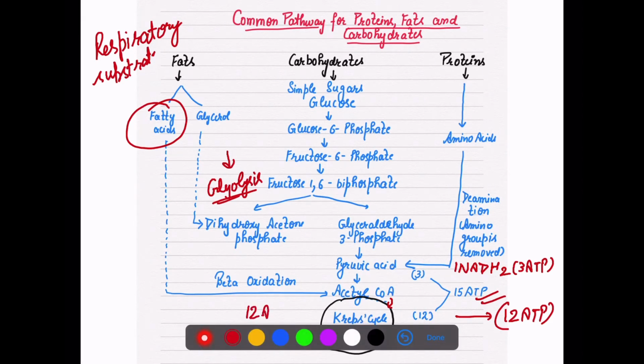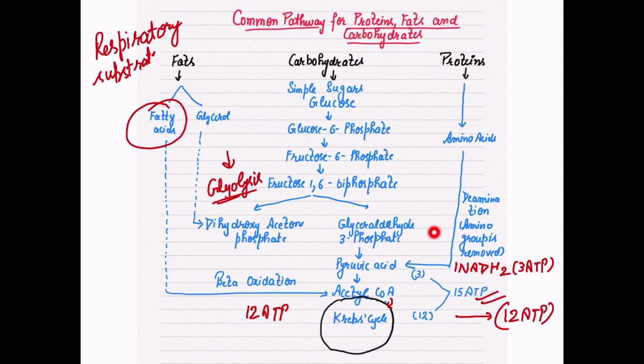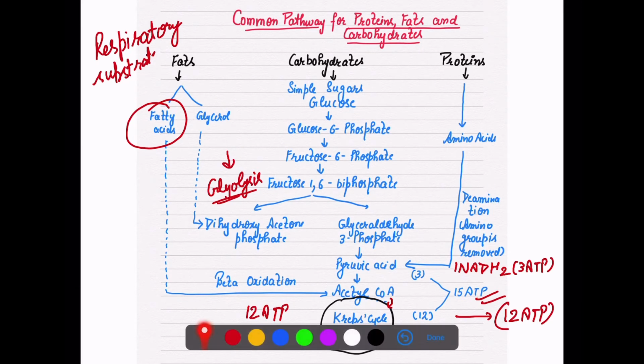There will be 12 ATP, and you have to count the ATP from the dihydroxyacetone phosphate stage: it will change into glyceraldehyde 3-phosphate, then pyruvic acid is formed. Pyruvic acid will change into acetyl coenzyme A, and then the Krebs cycle. So this is the interrelationship. If your respiratory substrate is fat, carbohydrate, or protein, how they are going to enter the respiratory pathway.